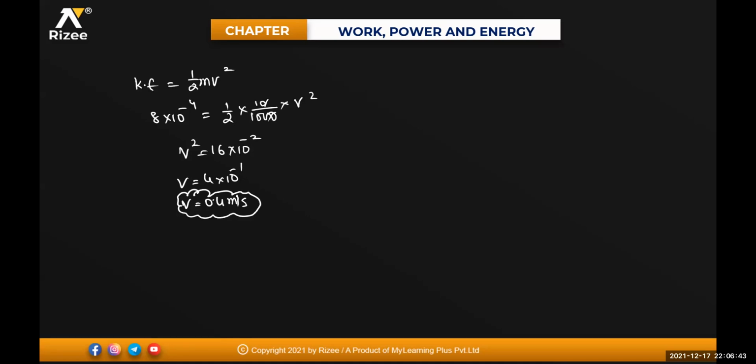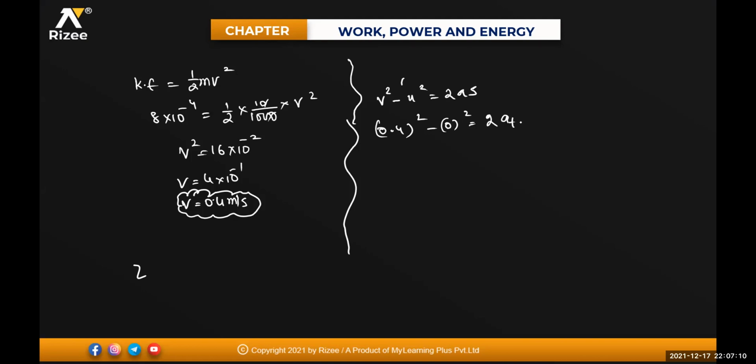Now we need the tangential acceleration, beta. Use the kinematic equation v square minus u square is equal to 2as. So it is 0.4 whole square, starting from rest, minus 0 square, is equal to 2 into tangential acceleration. Displacement will be equal to 4 pi into r at the end of the second revolution.